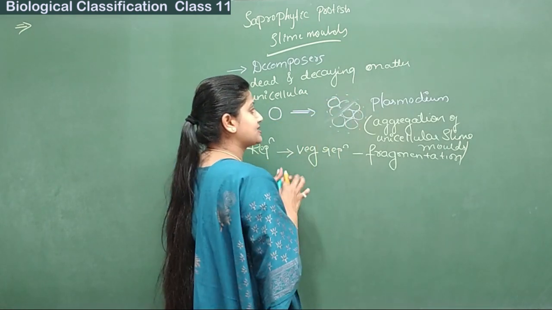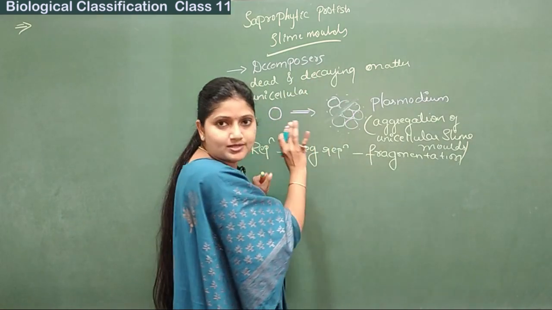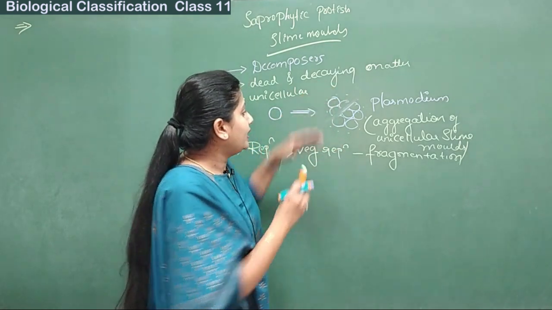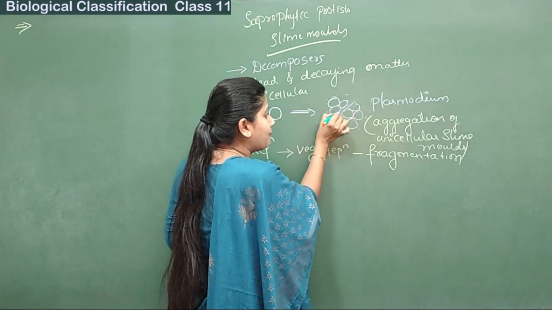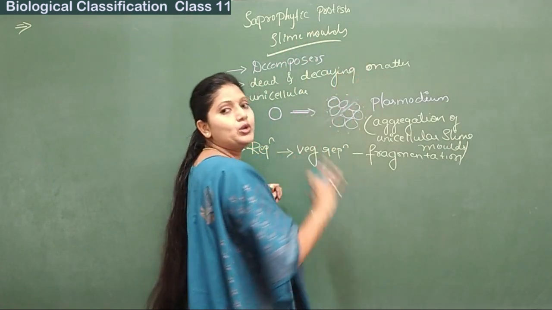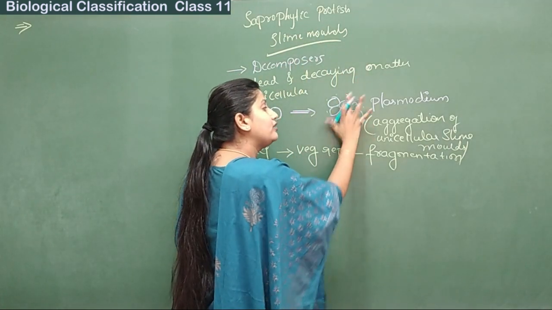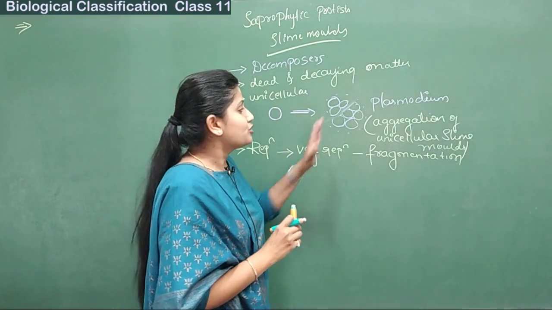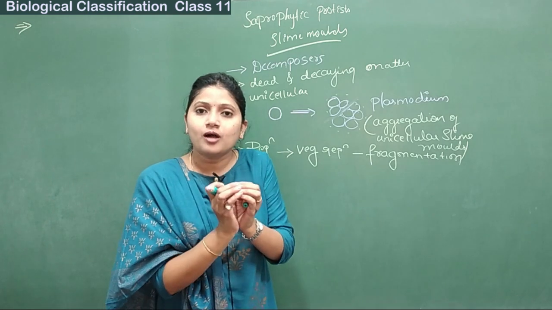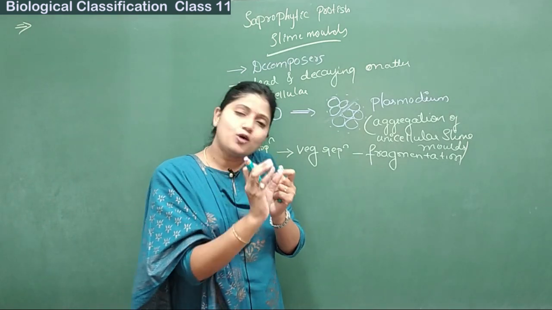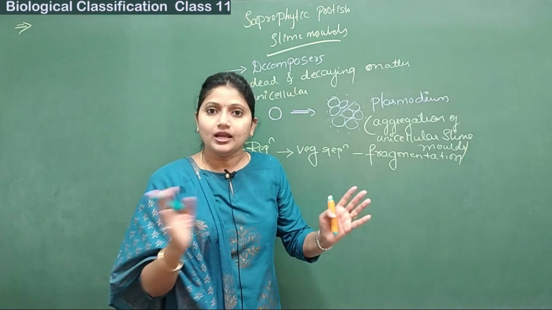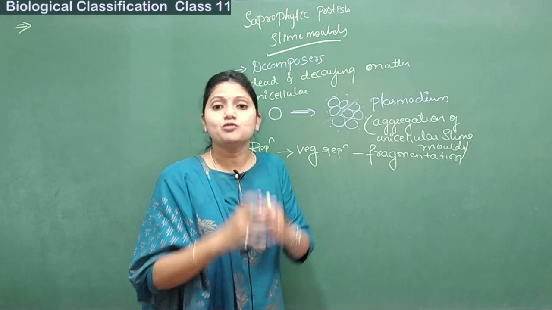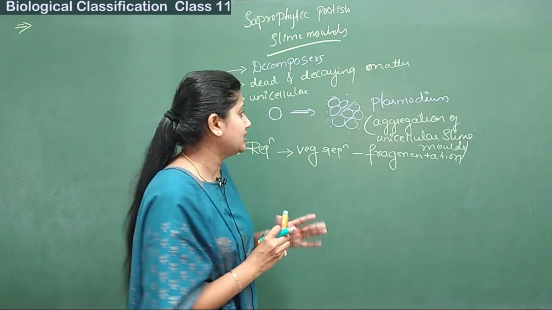When this breaks down, this part comes out as a separate aggregation and this part comes out as another separate aggregation. Each part that has come out can grow into a new aggregation, or a new plasmodium complex. So fragmentation is when we have a complex or an organism, a small part of it comes out and that new part starts growing into a new organism or complex.